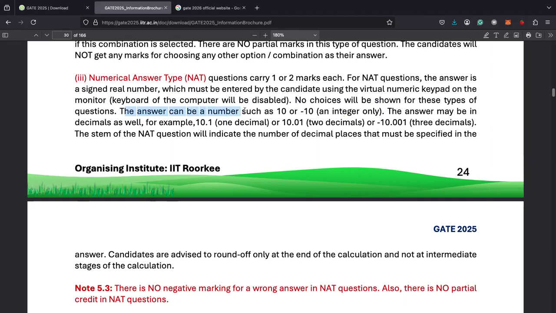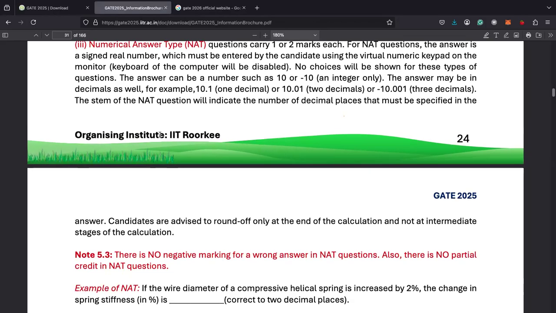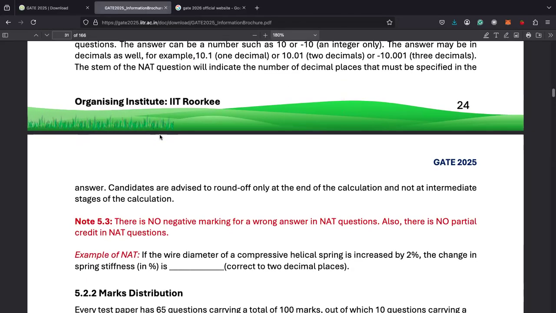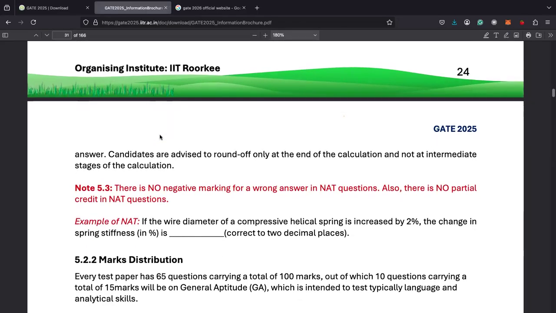The answer can be a number such as 10 or -10. The answer may be in decimal, like 10.1, 10.0 and so on. The stem of the question will indicate the number of decimal places to be specified in the answer. Candidates are advised to round off at the end of the calculation and not at the intermediate stages.